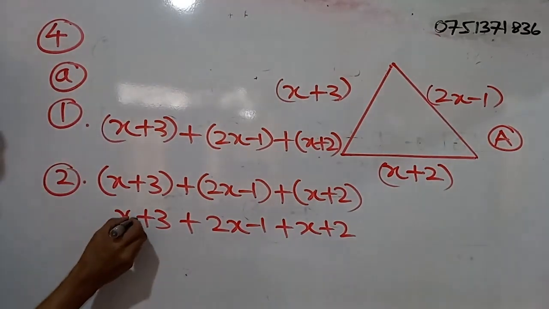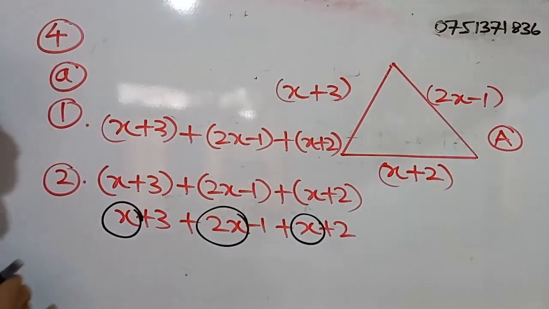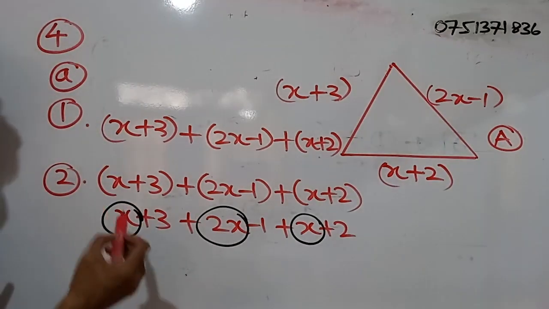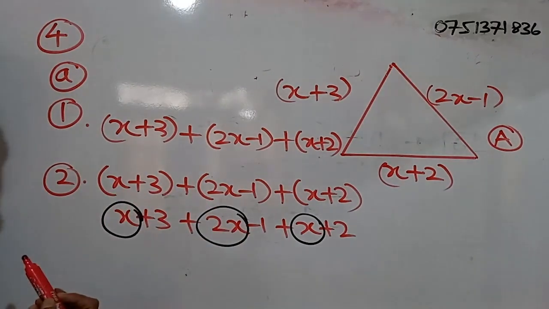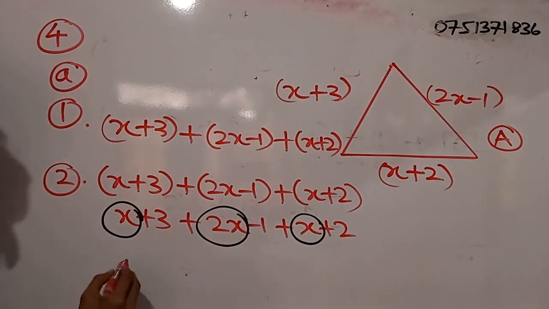Now we have like terms: x, 2x, and again x. So x plus 2x, what is that? 3x. 3x plus x, what is that? 4x.